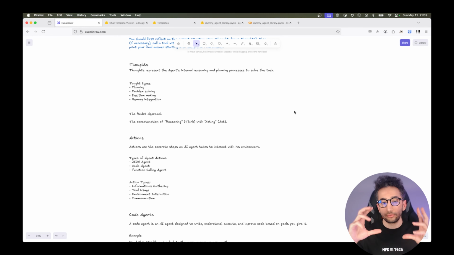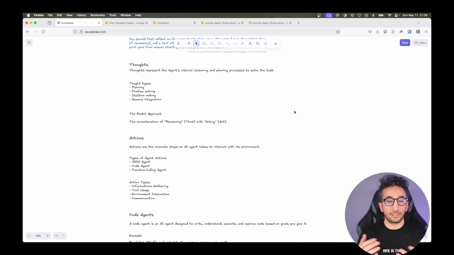So let's talk about the thoughts, actions, and observations. So, the thought section. Thoughts represent the agent's internal reasoning and planning process to solve a task. If you give detailed planning system prompts to the agent, for example, I'm using it for code assistance. When I ask it to do something, it is saying, okay, now I will do this, I will do this, I will do this, and this step. Is it okay for you? Or should I change anything? So this is the thought. This is the reasoning section.